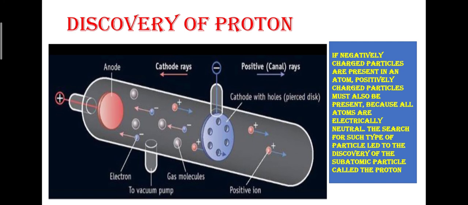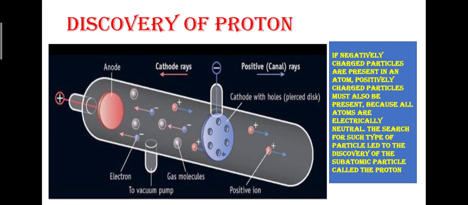Goldstein named these rays canal rays, as they were produced through the holes in the cathode. As these rays were composed of positively charged particles, they were also referred to as positive rays or anode rays. Now again, the same characteristics were found: anode rays also travel in a straight line, anode rays also consist of fast moving particles, anode rays are positively charged and the ratio of electric charge to mass, e/m, is also constant.